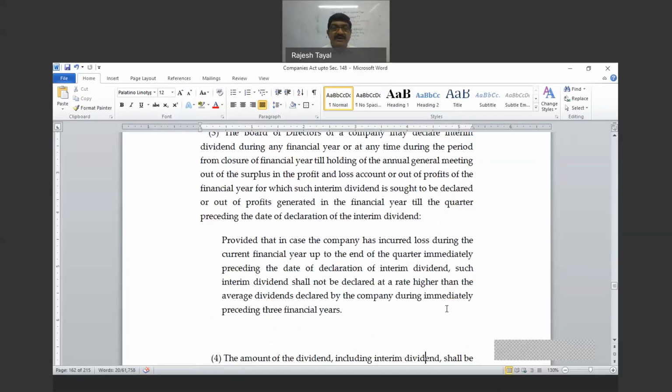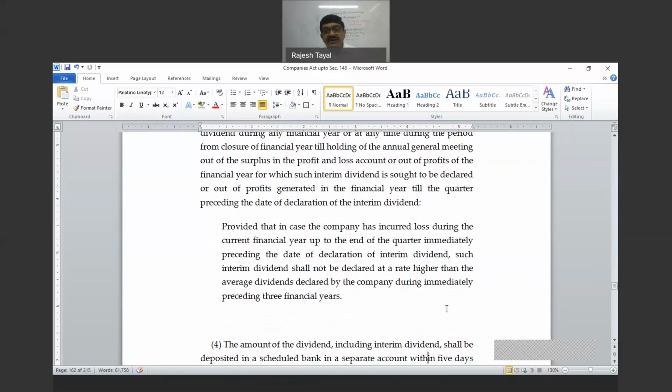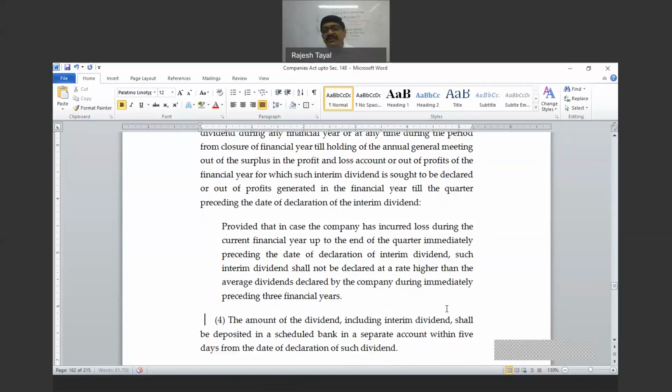Now, if the company has incurred loss during the current financial year up to the end of the quarter immediately preceding the date of declaration, such interim dividend shall not be declared at a rate higher than the average dividend declared by the company during immediately preceding three financial years. So if the company is having loss during current financial year, then how come interim dividend? Then this is out of accumulated profits. So it is being said that the rate of dividend shall not be higher than the average rate of dividend declared by the company during preceding three financial years.